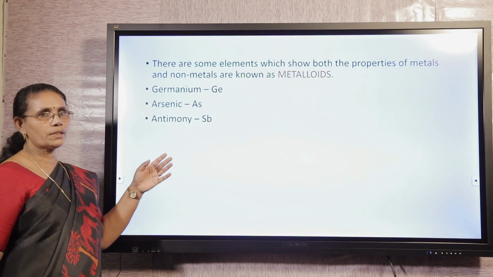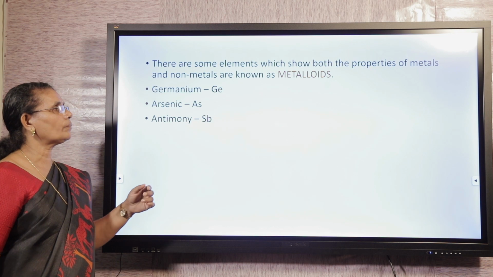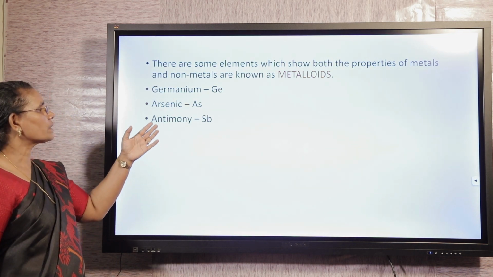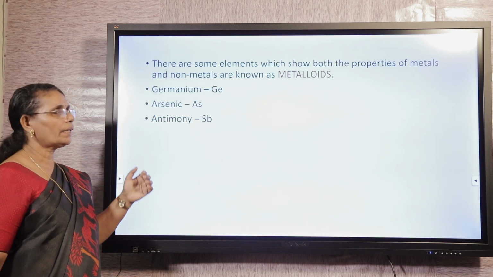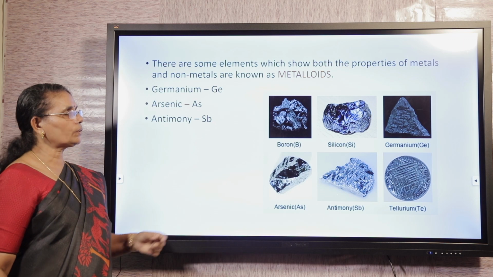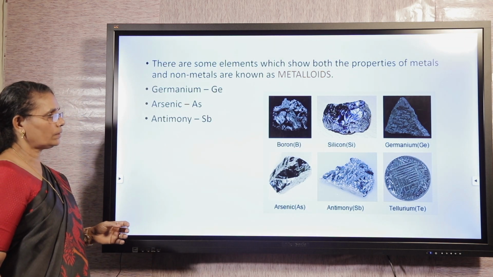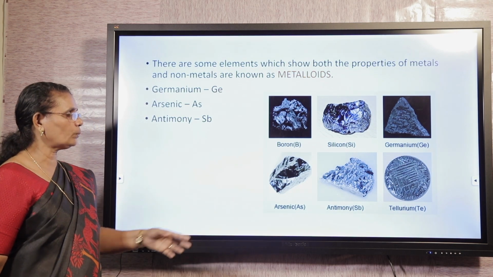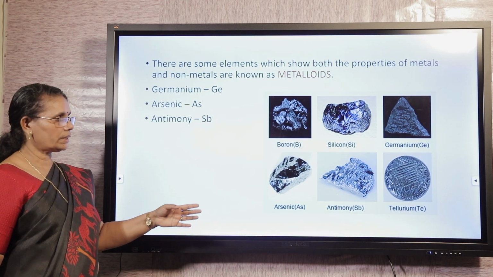There are some elements which show properties of both metals and non-metals. Examples: germanium, arsenic, antimony, etc. Here are some pictures of these metalloids: boron, silicon, germanium, tellurium, antimony, arsenic, etc.